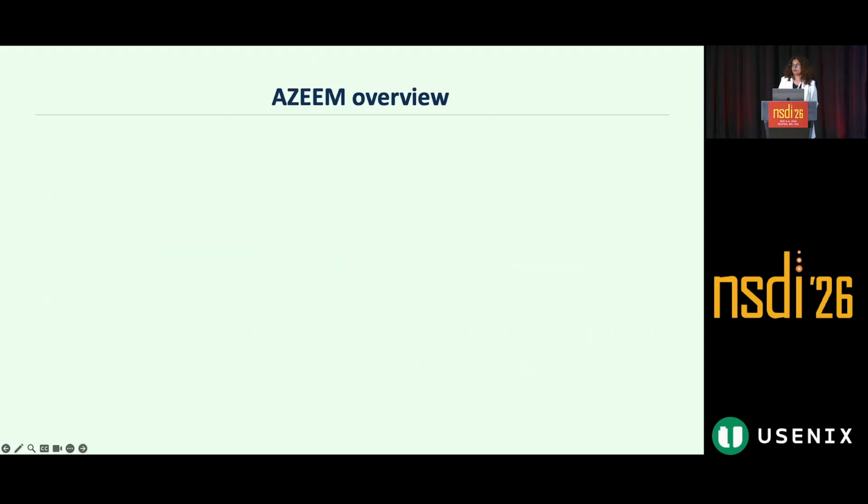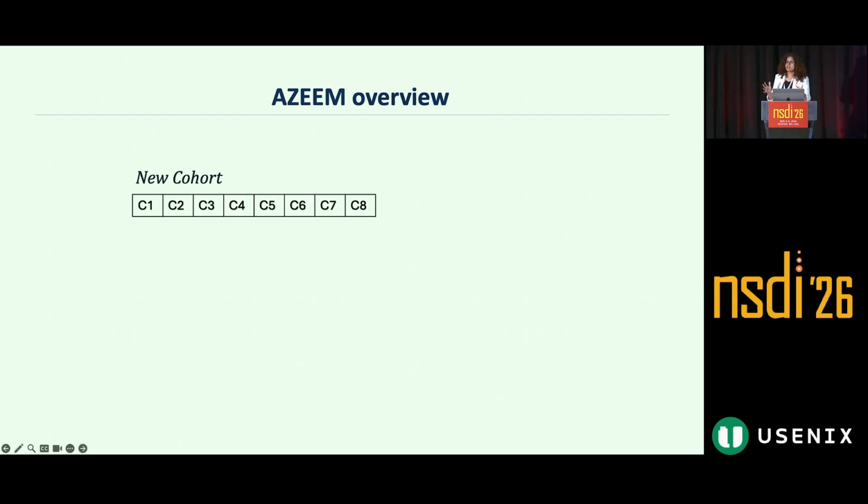This is how we came up with AGIM. To understand this better, let us use a production scenario. Let's say a new cohort arrives. Maybe it's a new device model that's arrived in the market, or the video service provider extending its service in a new country. And the goal is to find the best configuration for the cohort, right? And we just saw that the state-of-the-art methods like Bayesian optimization and bandits will explore the entire configuration space, which leads to high QE regressions.